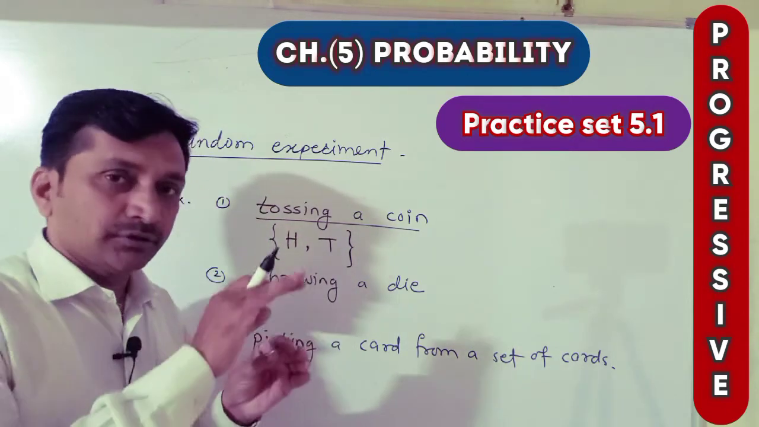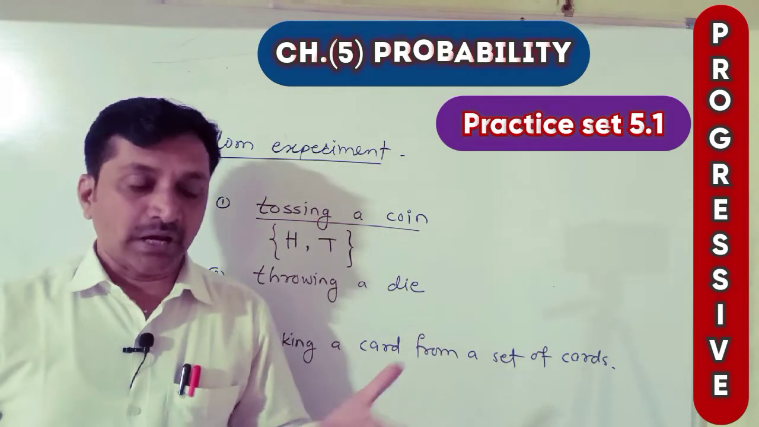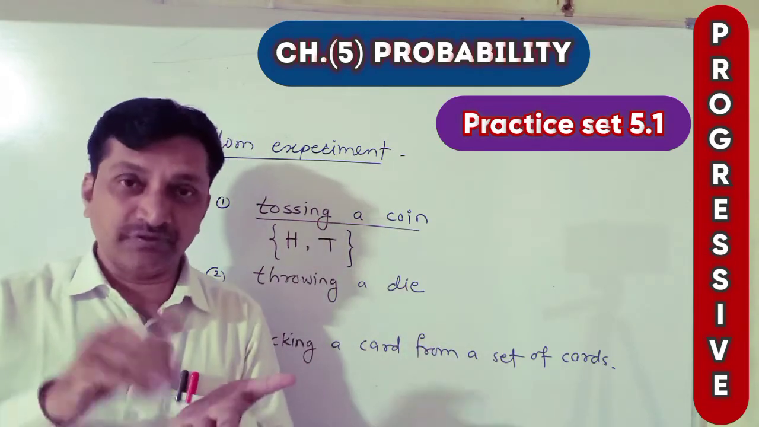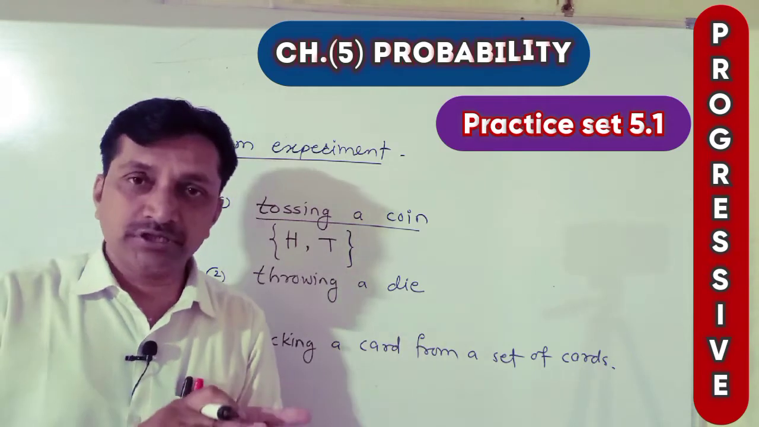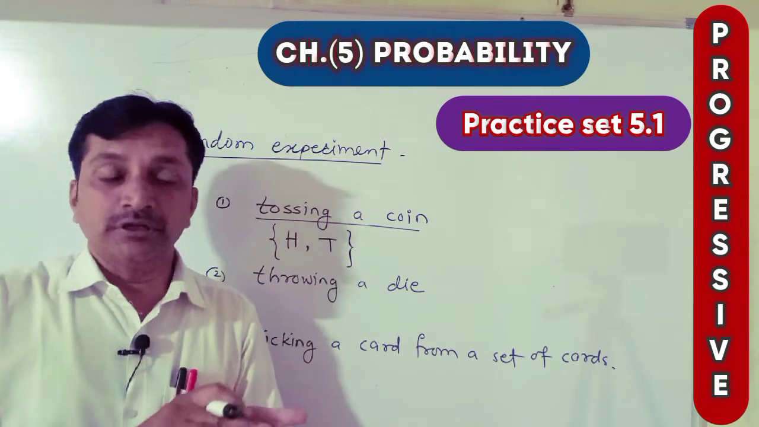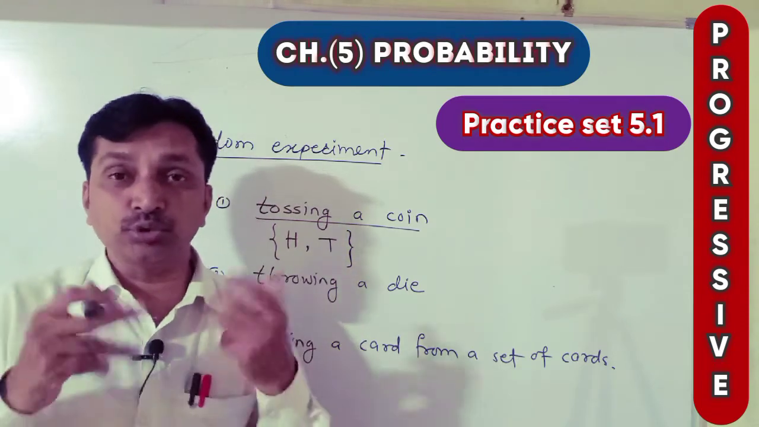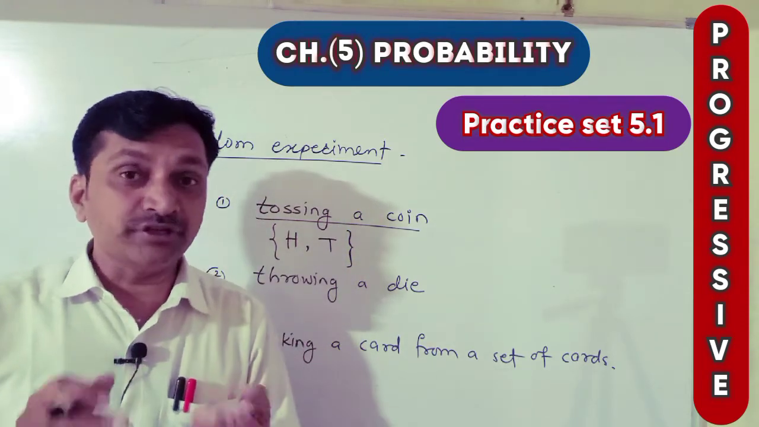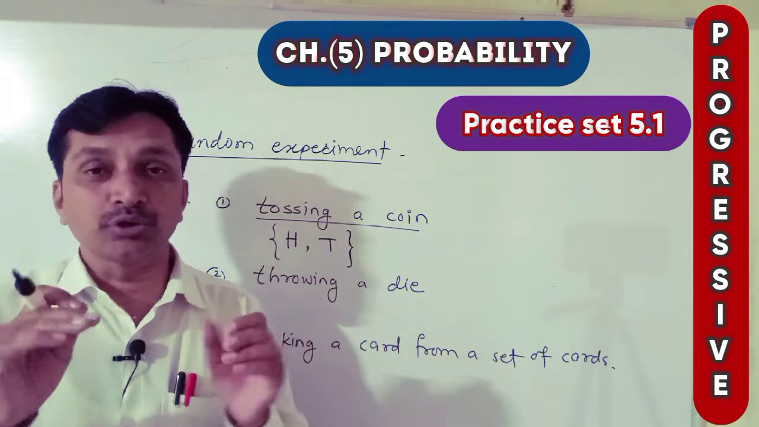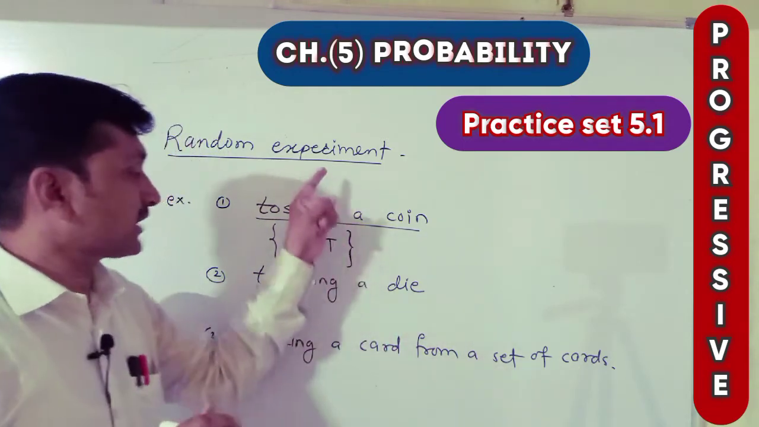We know that there are 6 possibilities. Either one dot will come up, or 2 dots, face with 3 dots, face with 4 dots, face with 5 dots, face with 6 dots. These all are possibilities we know, but which face will come up we cannot say surely. That's why this is a random experiment.